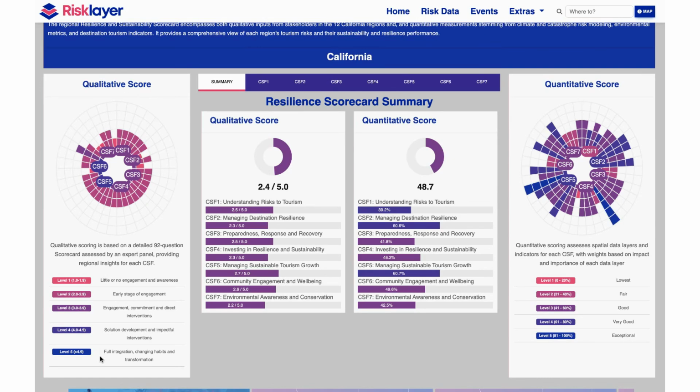On the right, a sunburst chart displays the quantitative score from spatial data layers. In the center, we see detailed scores for each CSF, allowing us to quickly compare expert perceptions with measured data. Navigating the scorecard is simple. Click into any CSF, either on the charts or through the tabs at the top.